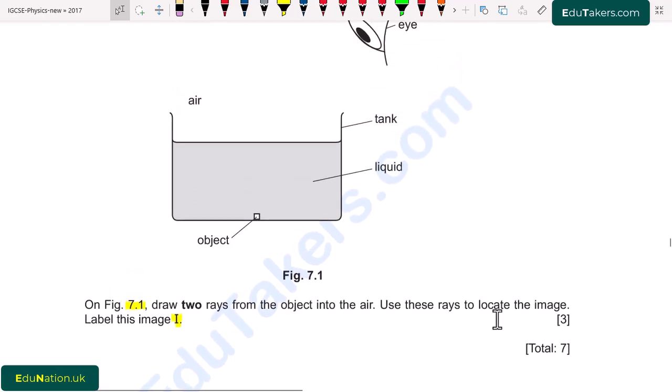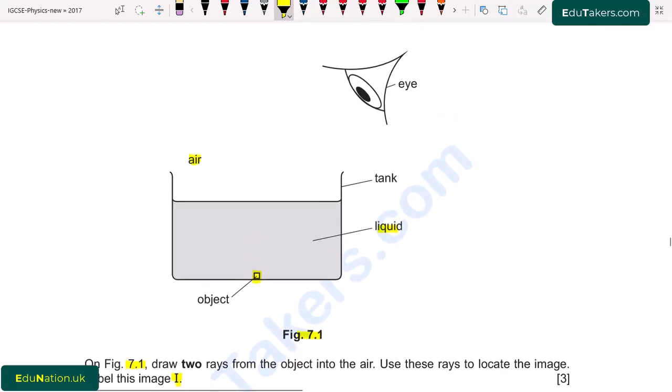So here we can see that there is a figure 7.1 and there is a liquid inside a tank and outside there is air. The object is located inside this liquid and its position is at the bottom of this tank. We have to draw two rays from the object into the air. So here are two media. First is liquid and other is air. So when the ray of light enters from one medium to another, there will be refraction. So I draw its path.